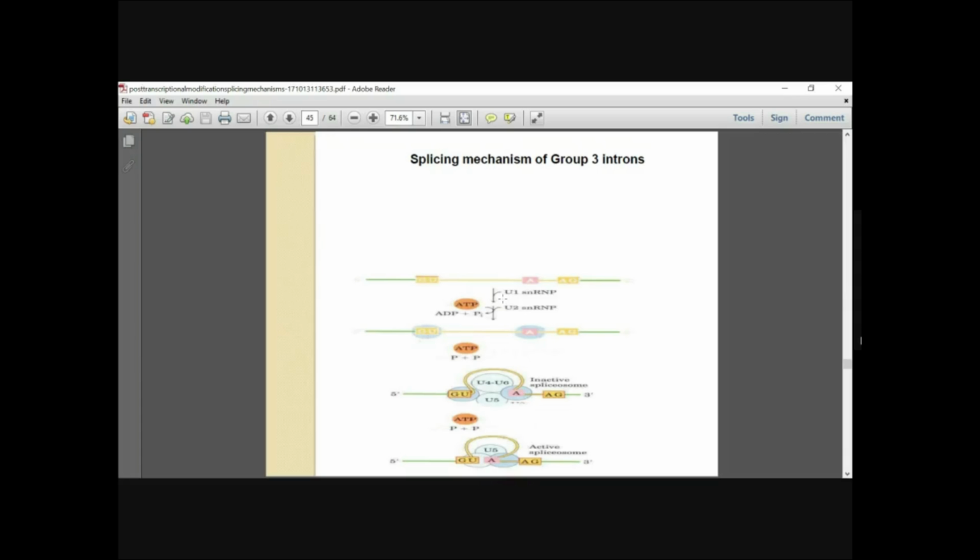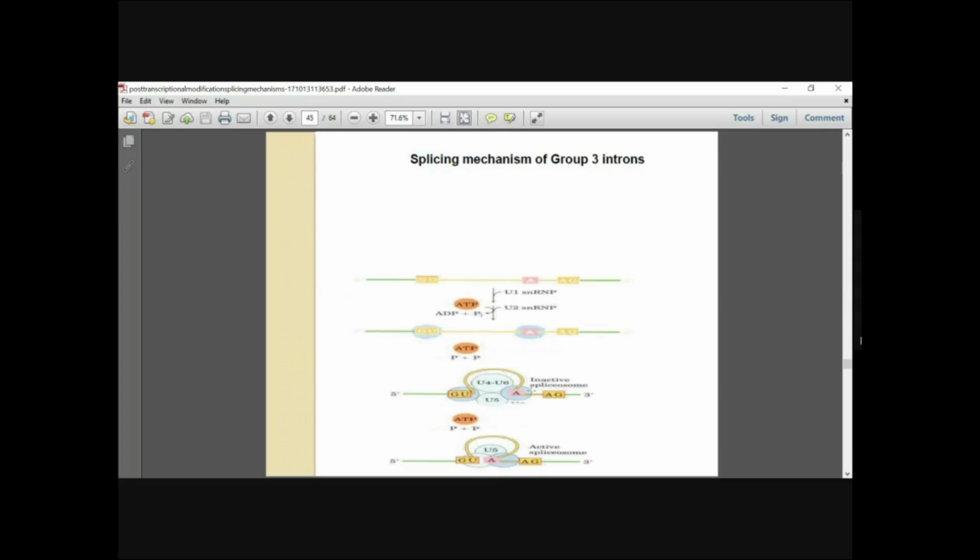Basically what happens is that in step 1, the branch point, a nucleotide in the intron sequence, attacks the 5' splice site and cleaves it. So this is the GUAG sequence that will attack the splice site and cleave it.